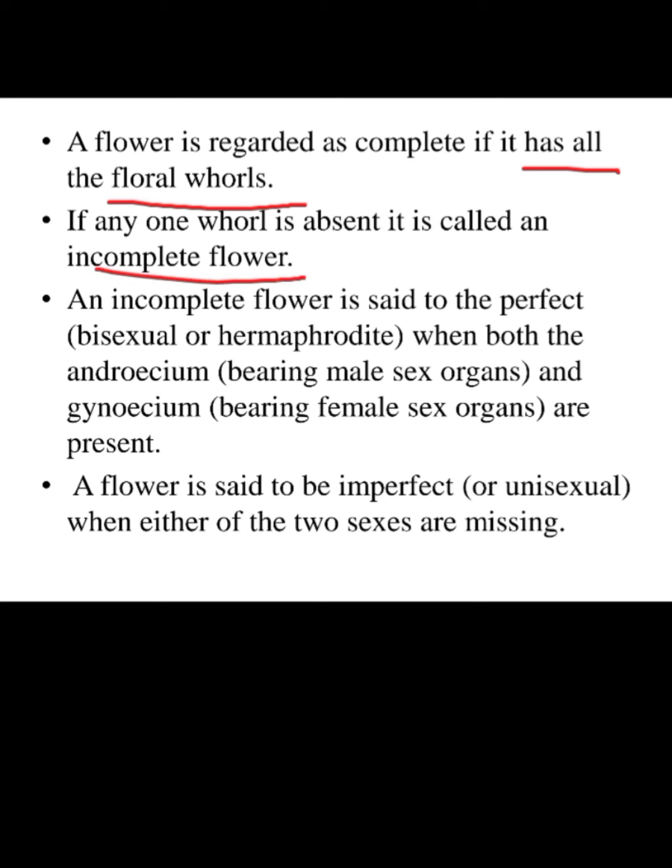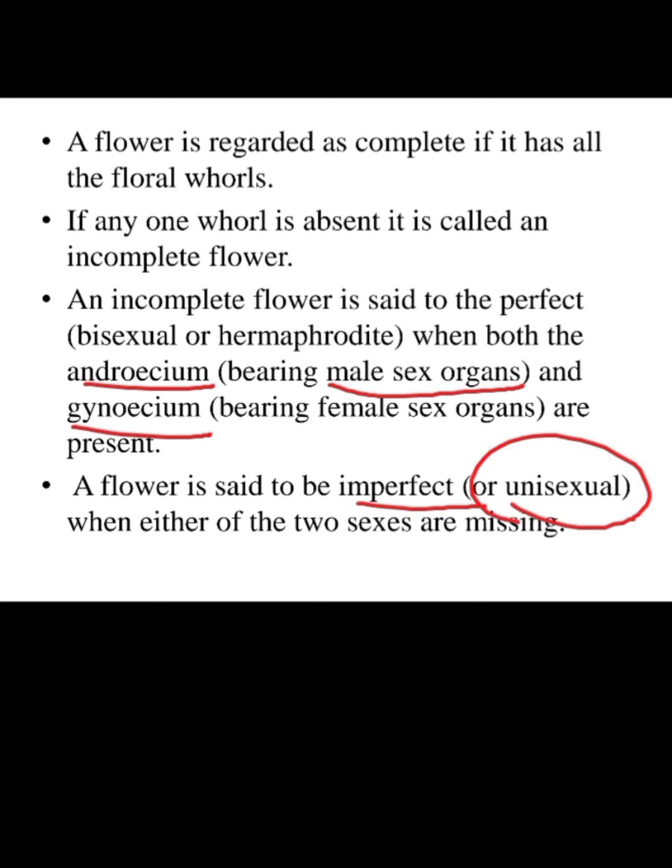An incomplete flower is said to be perfect if it is bisexual, that means both sexes are present, male and female. China rose is a bisexual flower, that means both male and female parts are present. It is also called hermaphrodite. When both the androecium, bearing the male sex organs, and the gynoecium, bearing the female sex organs, are present, the flower is said to be perfect. If a flower is said to be imperfect, that means unisexual, either of the two sexes is missing.